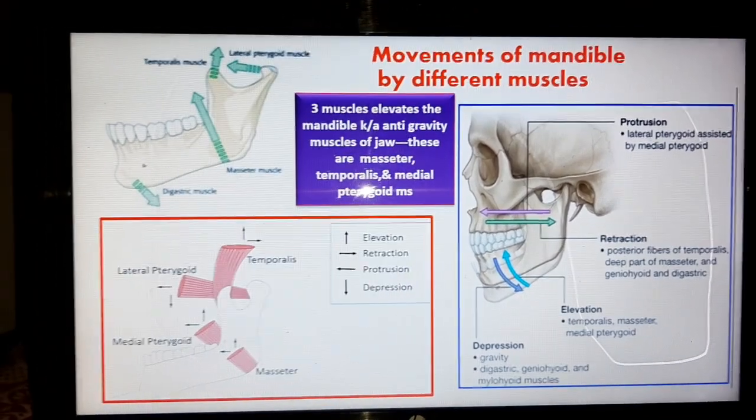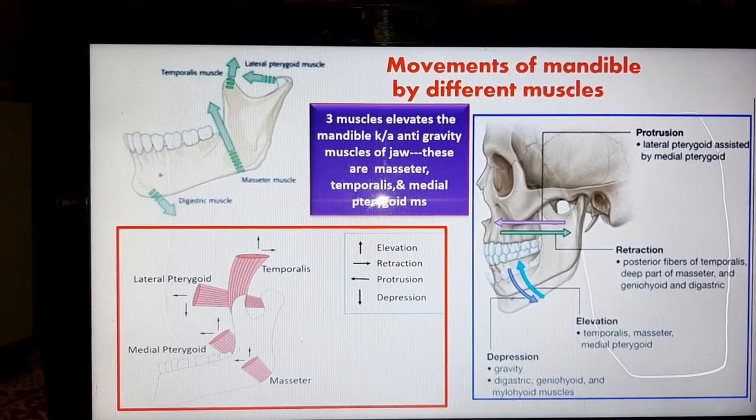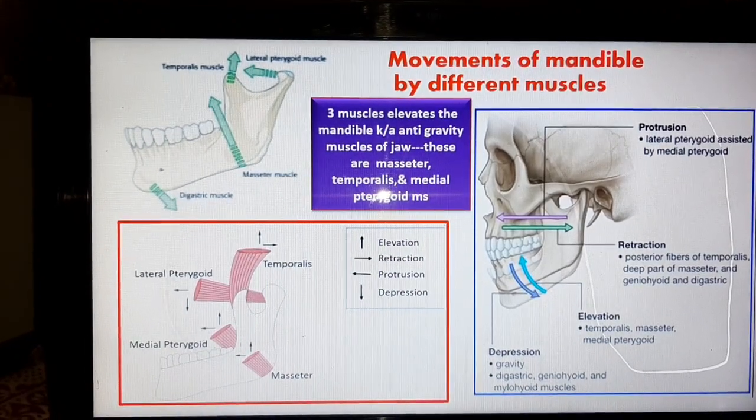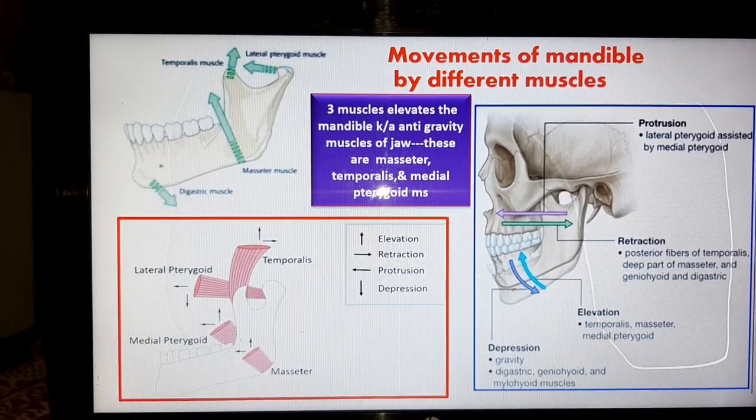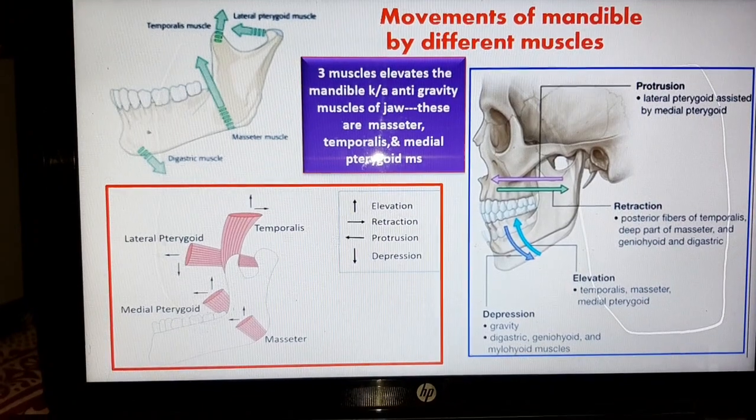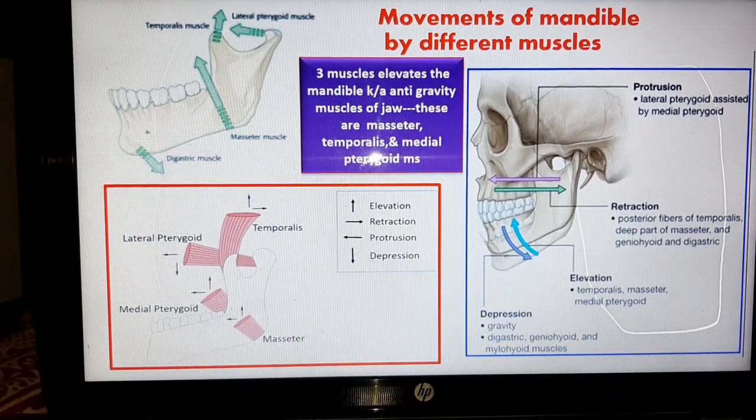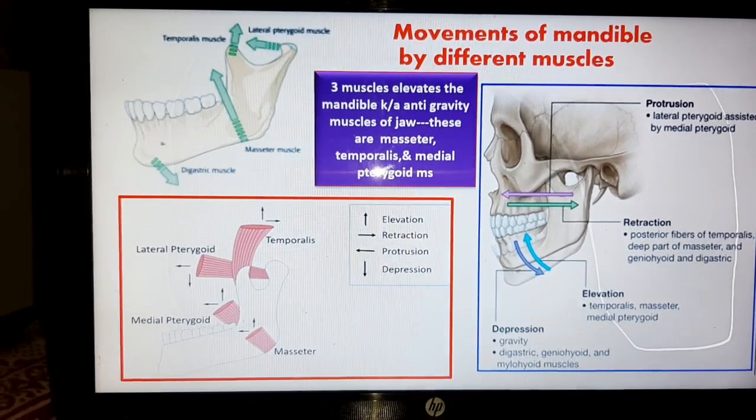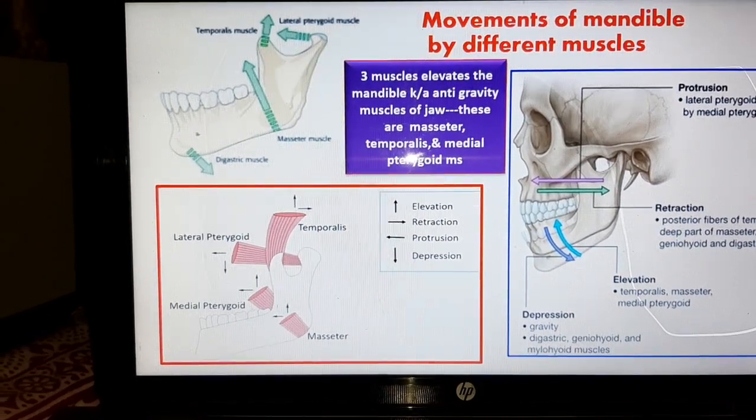So you have to remember different movements of the mandible like protrusion, retraction, elevation, depression, and all these movements are produced by different groups of muscles. So you have to remember the names of the muscles. Now comes one important point, that is the three muscles that elevate the mandible, known as anti-gravity muscles of the jaw. These muscles are the masseter muscle, temporalis muscle, and lateral pterygoid muscle. It can be asked in viva which muscles of mastication are considered anti-gravity muscles.